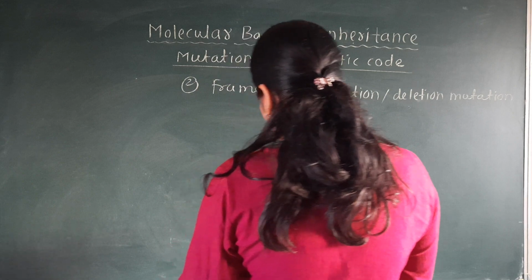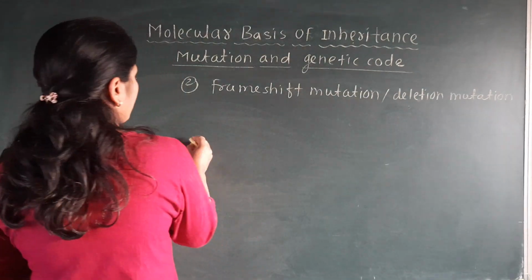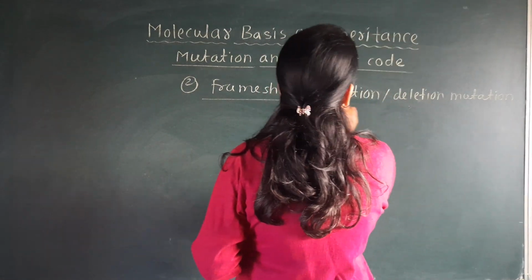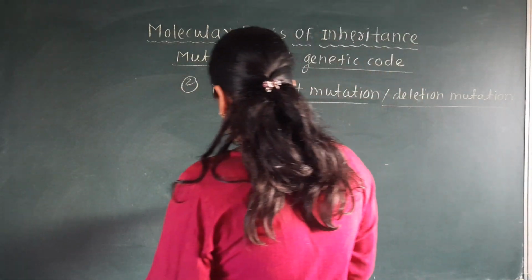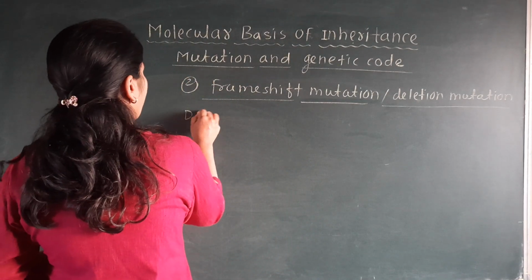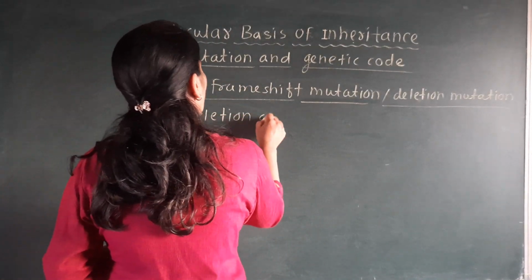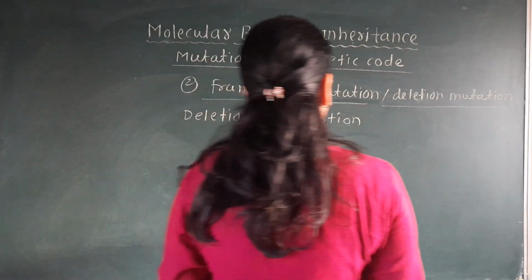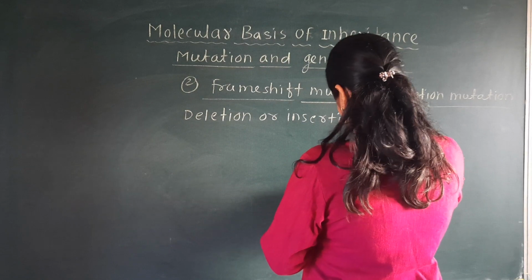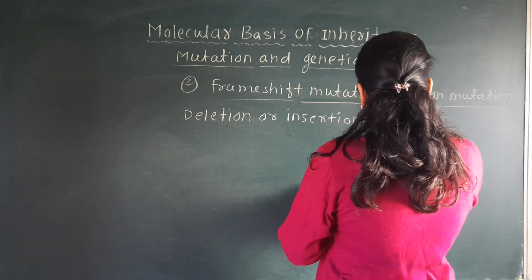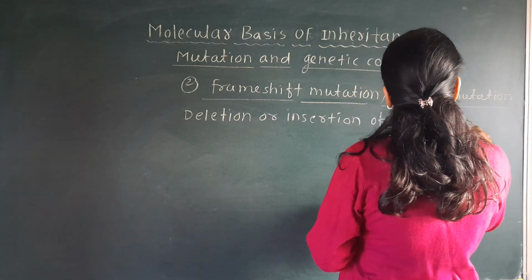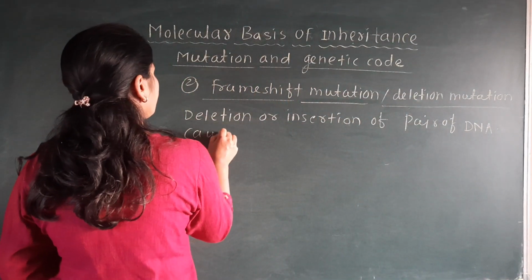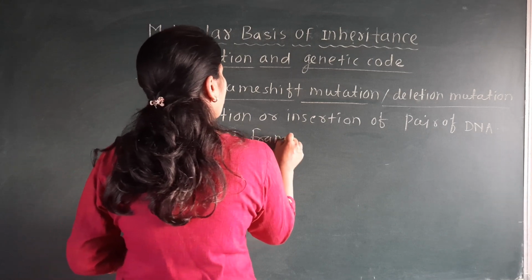See here the definition: frame shift mutation or deletion mutation. Deletion or insertion of a pair of DNA causes frame shift mutation.